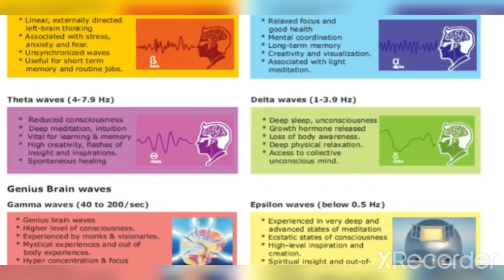Beta waves have frequencies of 14 to 30 Hz. These are linear, externally directed, left brain thinking. These are associated with stress, anxiety, and fear. These are unsynchronized waves. Beta waves are useful for short-term memory and routine jobs.